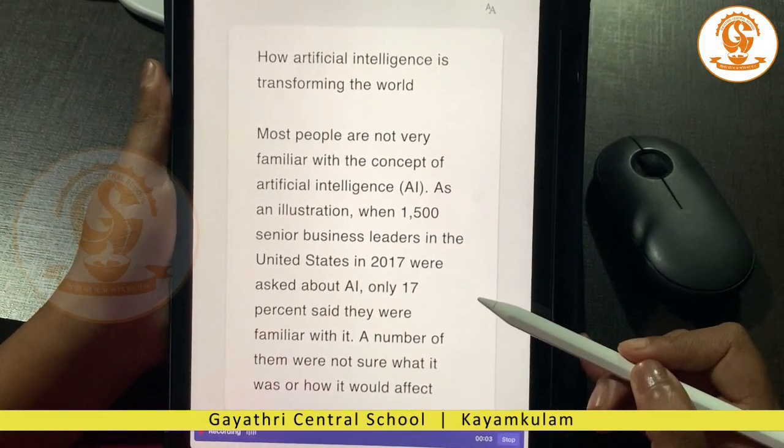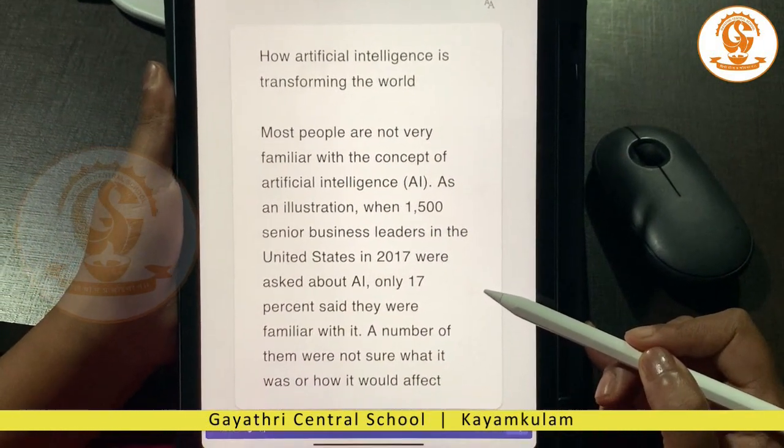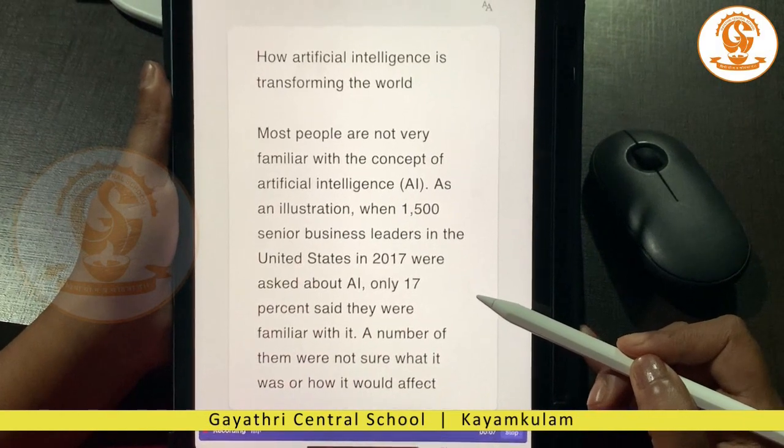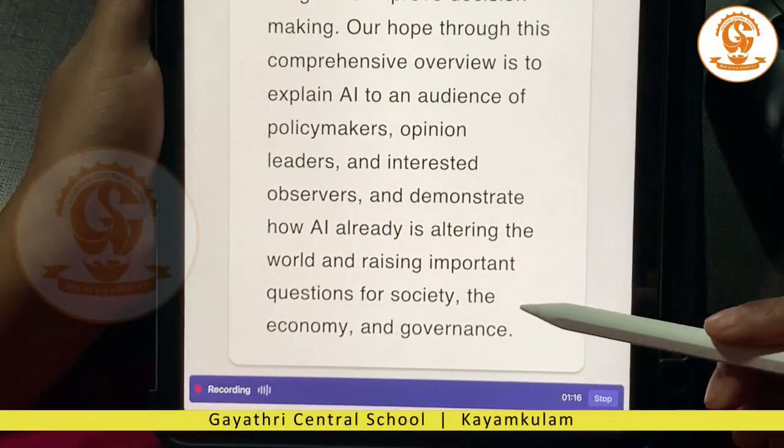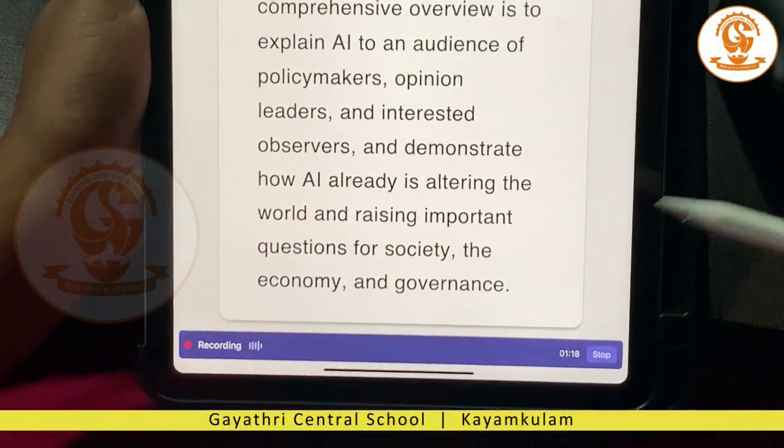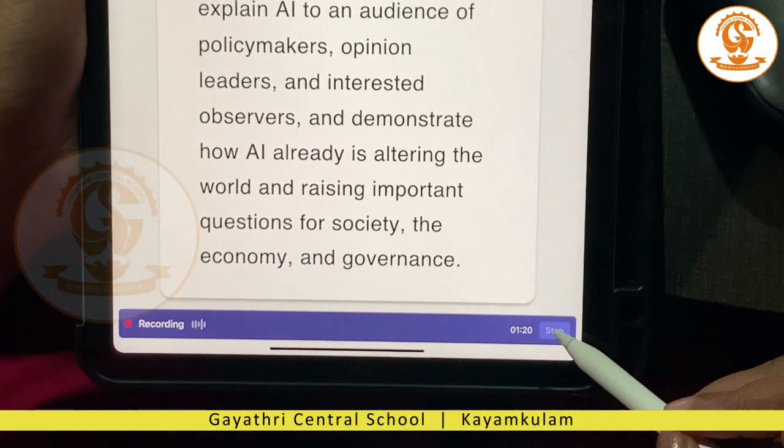How artificial intelligence is transforming the world. Most people are not very the economy and the governance. So I've read it. Click on stop.